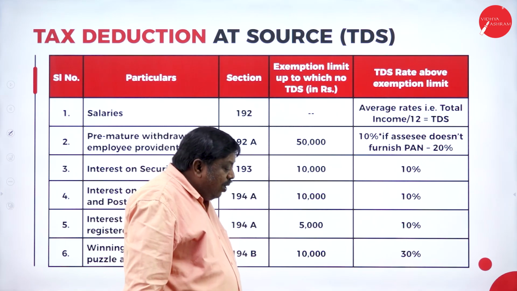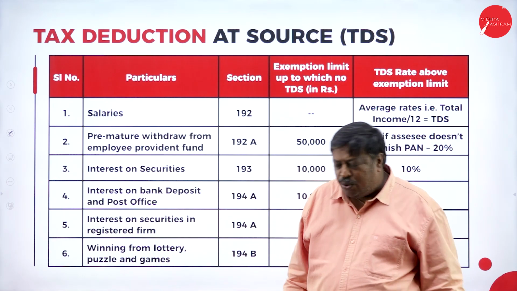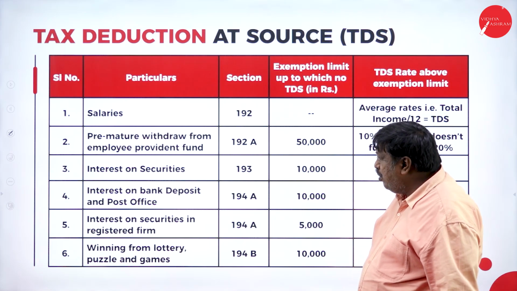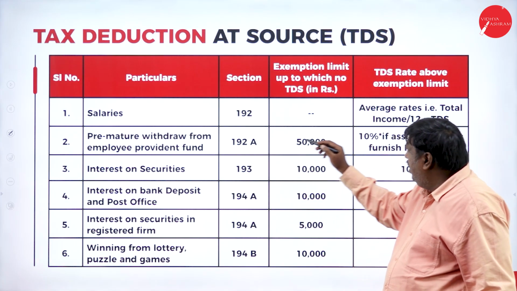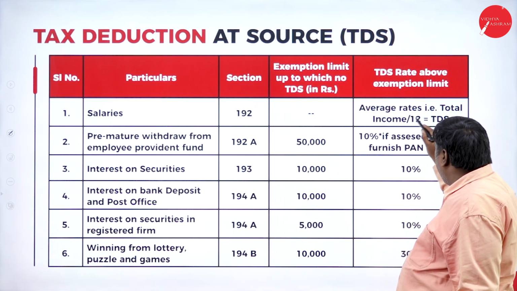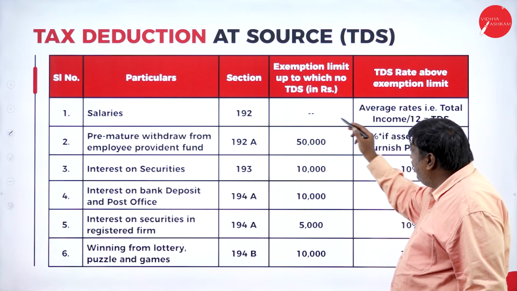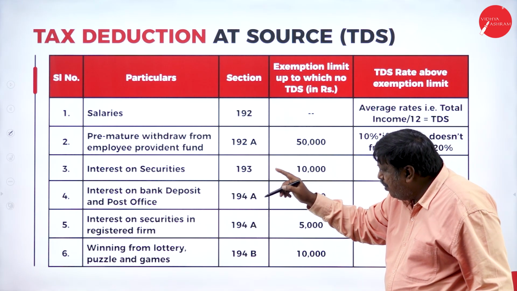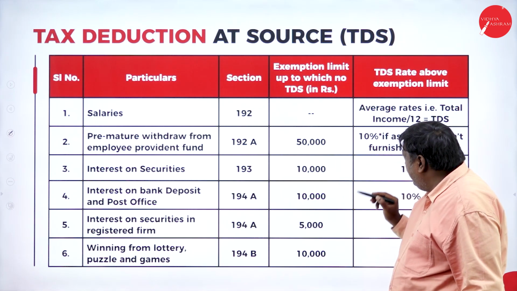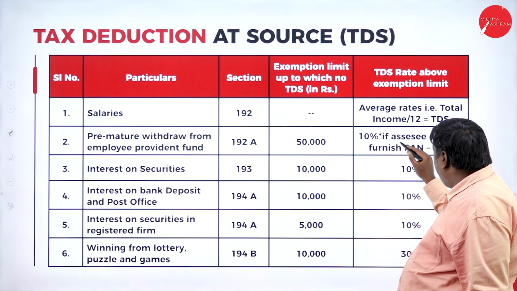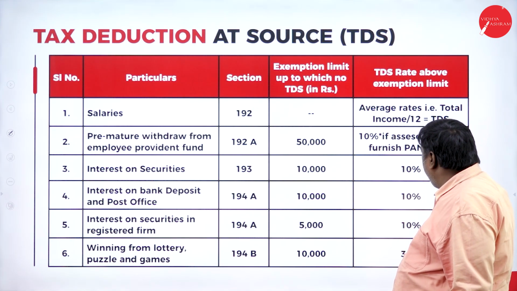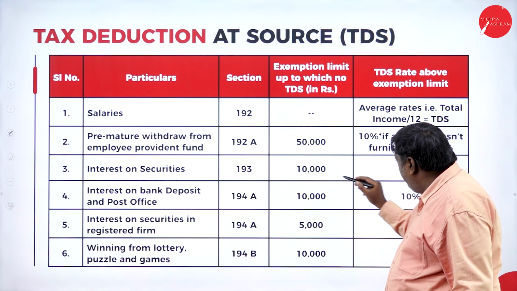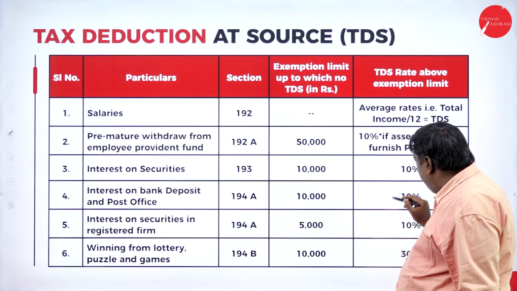Next, TDS, tax deducted at source. For each and everything we have different rates and different amounts also. For salary, average rate applies: total income divided by 12, and based on that they calculate what TDS should be made. Premature withdrawal from employee provident fund, 50,000, 10%. If the assessee does not furnish PAN, then it will be 20%. Interest on securities, 10,000, 10%.